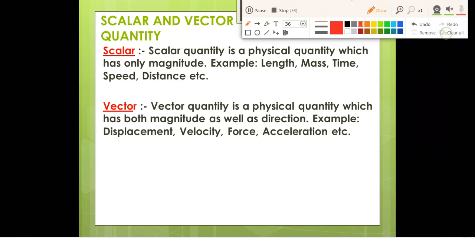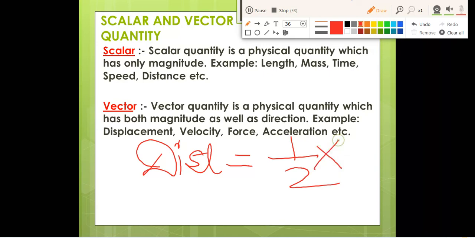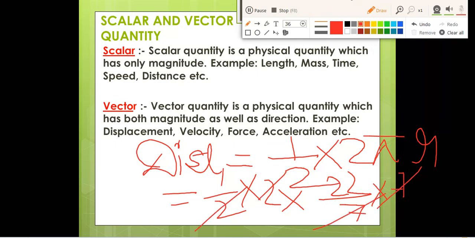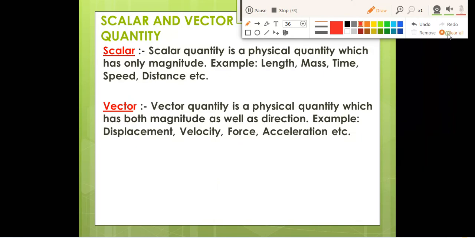So distance is equal to half into circumference. So what is the formula for circumference? 2 pi r, right? Half into 2 pi r. What is the value of pi? 22 by 7, and radius was 7. 7 you can cancel out. 2 will be canceled out. You will be left with 22 meter. So your distance is 22 meter and displacement is 14 meter.